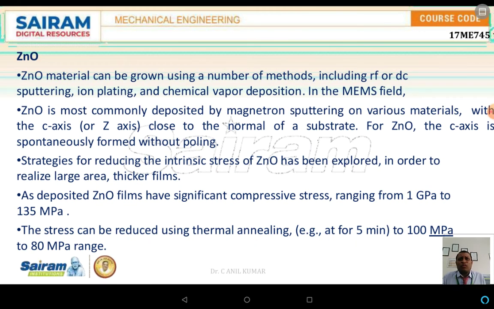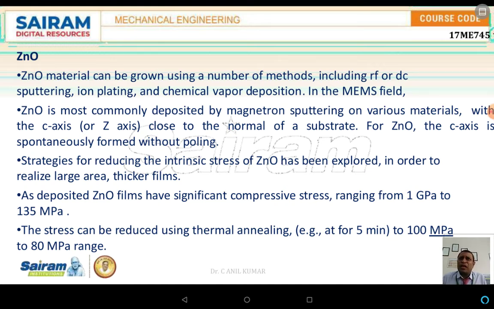Now the next material we are discussing is ZnO. ZnO is nothing but zinc oxide. The zinc oxide material can be grown using a number of methods including RF or DC sputtering, or ion plating, or even by means of CVD. In the field of MEMS, ZnO has a major application.